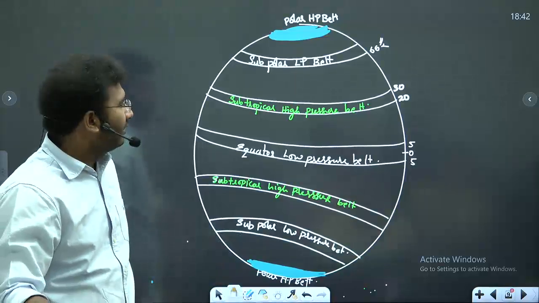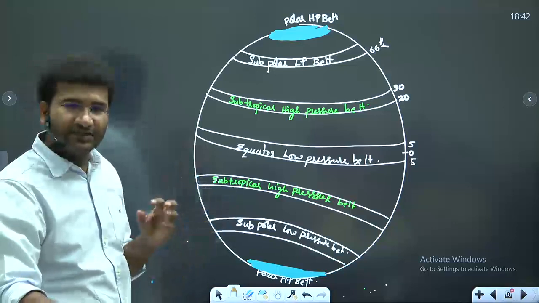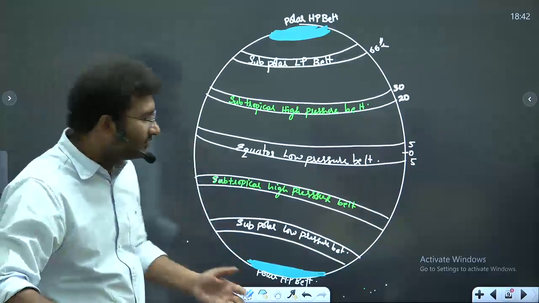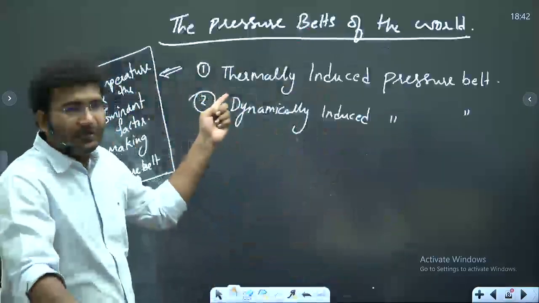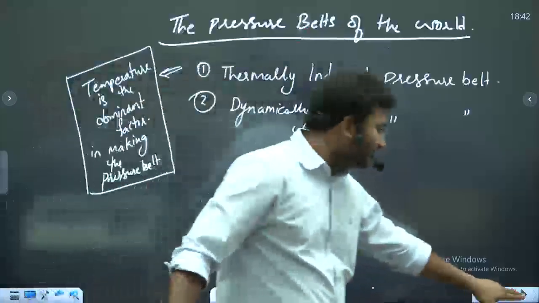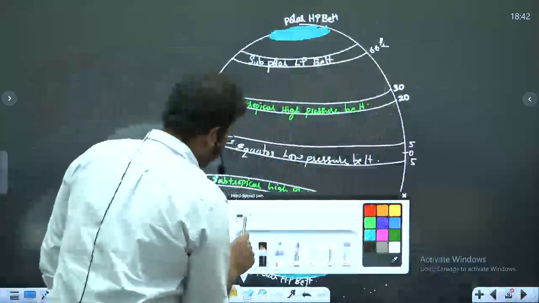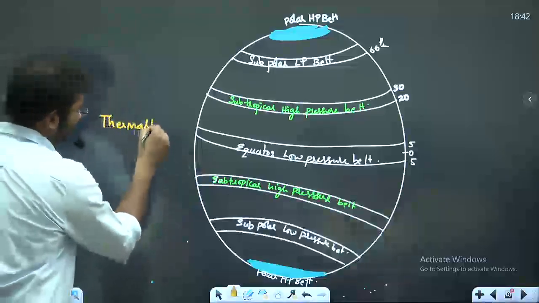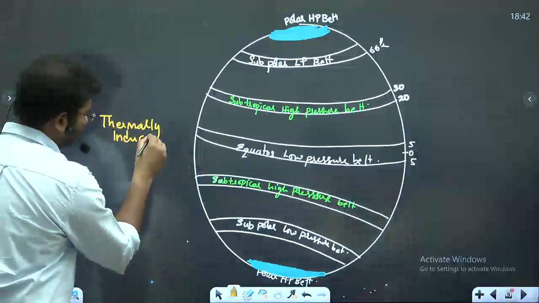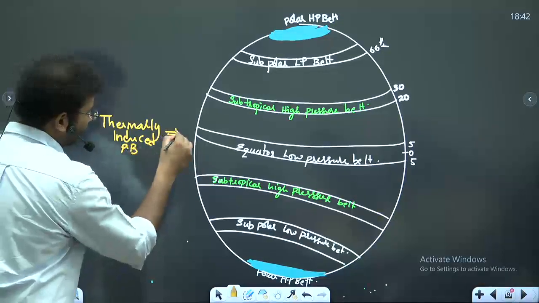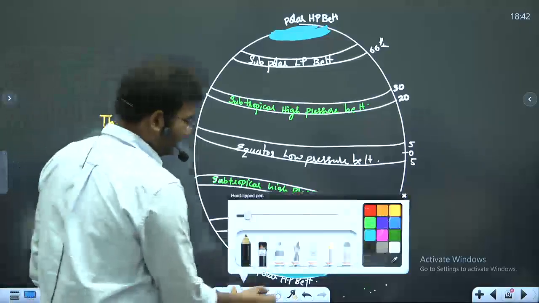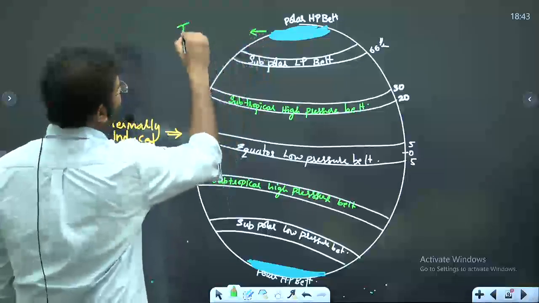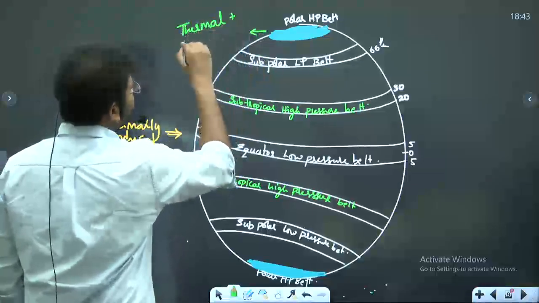Right? Now some of these pressure belts are thermally induced and some pressure belts are dynamically induced. Okay, thermally induced means temperature is the dominant factor. So here, this particular equator, it is a thermally induced pressure belt, right? And see, the polar region, it is also thermal plus dynamic reasons.